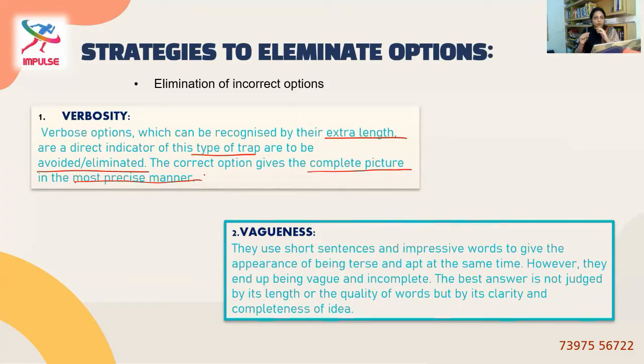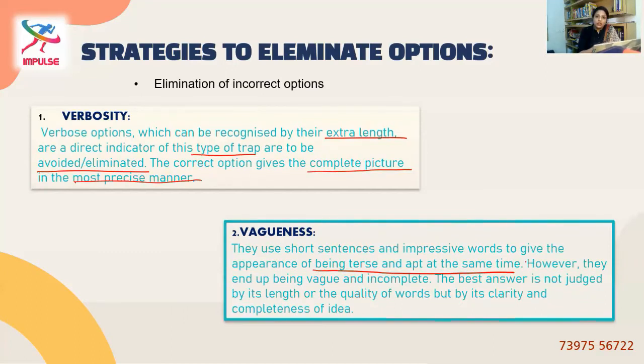It could be very short, it could be very long, but if the meaning is incomplete or if the statement given is not relevant to the context, then those are the options to be eliminated. Let's see the definition of vagueness. They use short sentences and impressive words to give the appearance of being terse and apt at the same time.